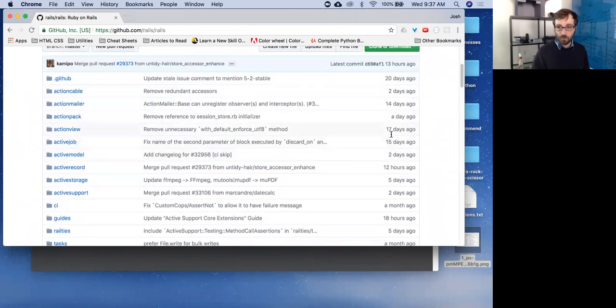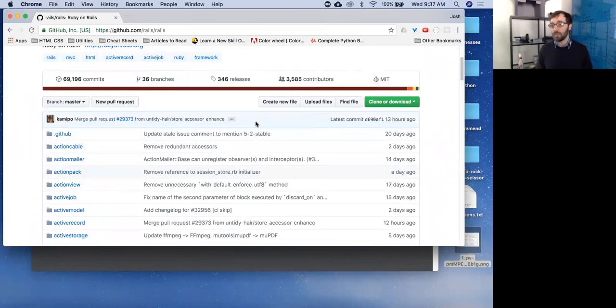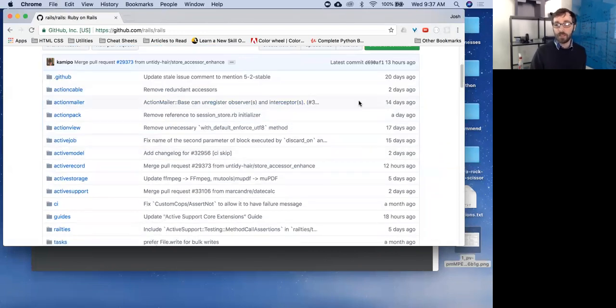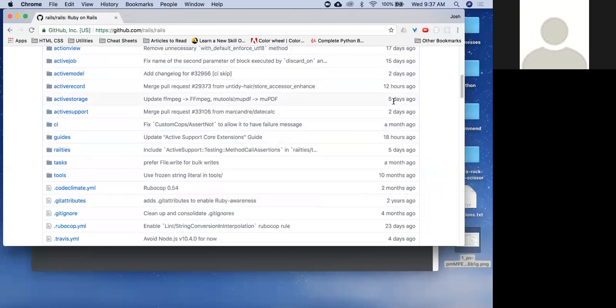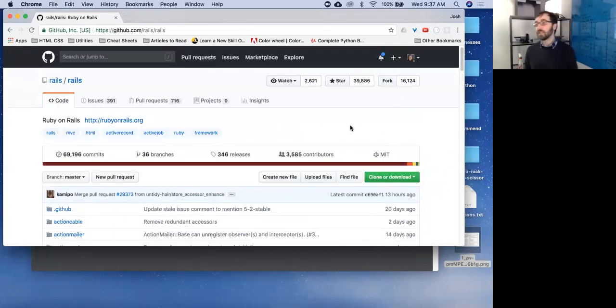A good rule of thumb, if we haven't gone over this before, if you're using a gem and you want to know, is this gem being maintained? Is this a good thing? Is it something that I can trust? Seeing that a lot of people are working on it, that a lot of people are committing to it, and this has commits from 2 days ago, a day ago, 20 days ago. So you can see that it is constantly being updated and maintained, right? Rails obviously has this going on. You can check this with any gem that you want to use.